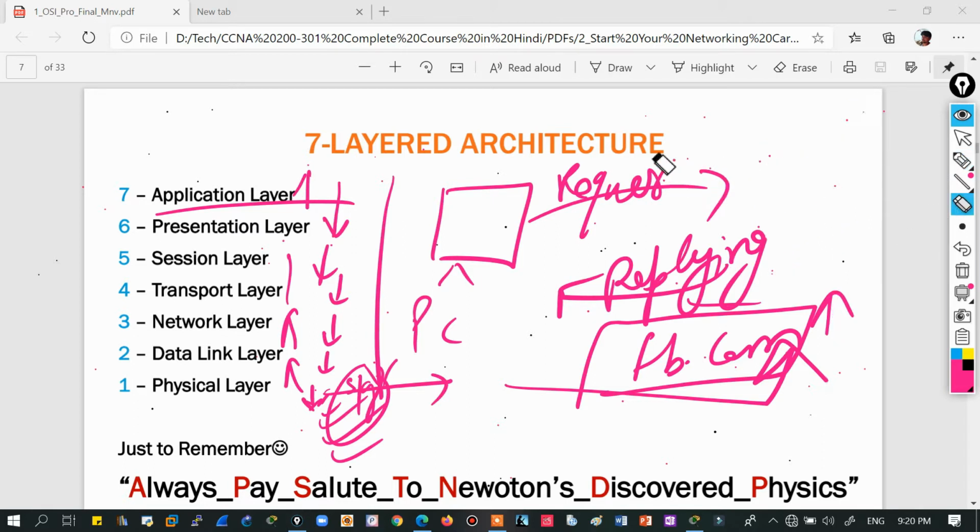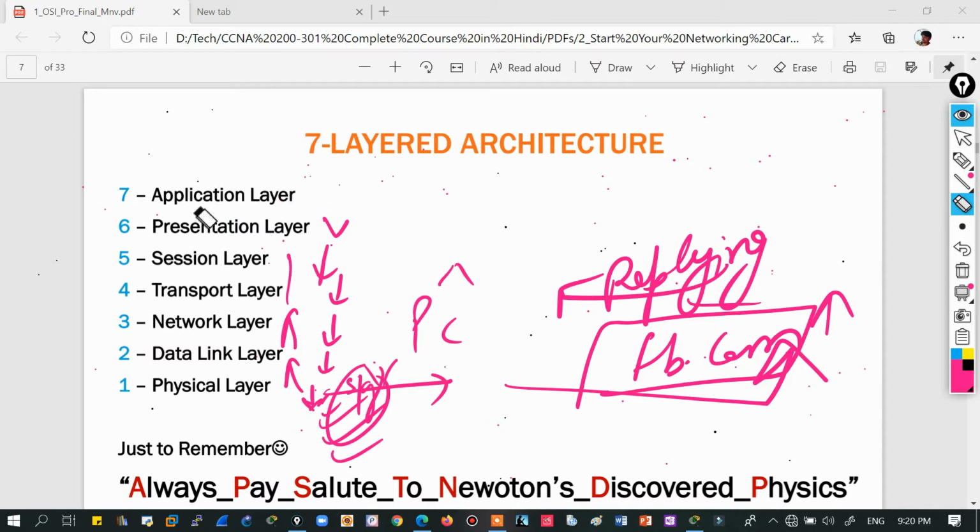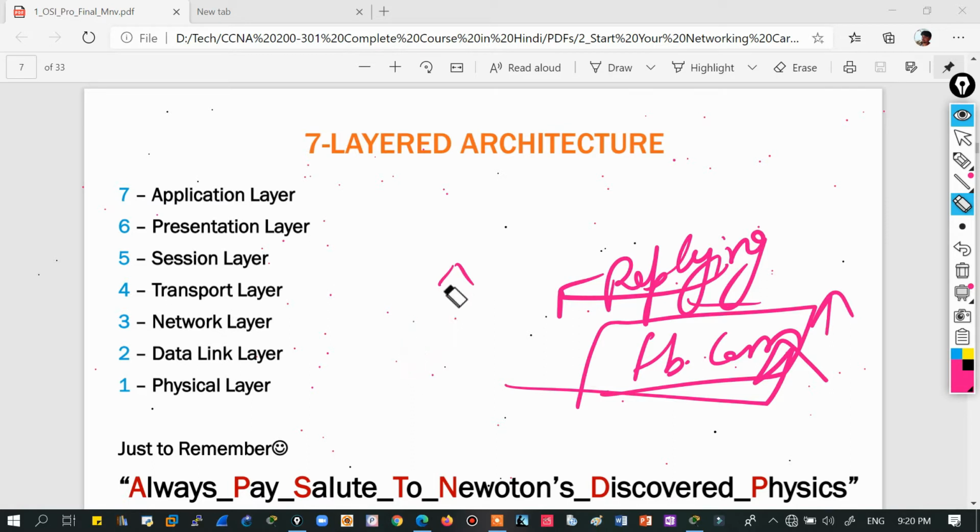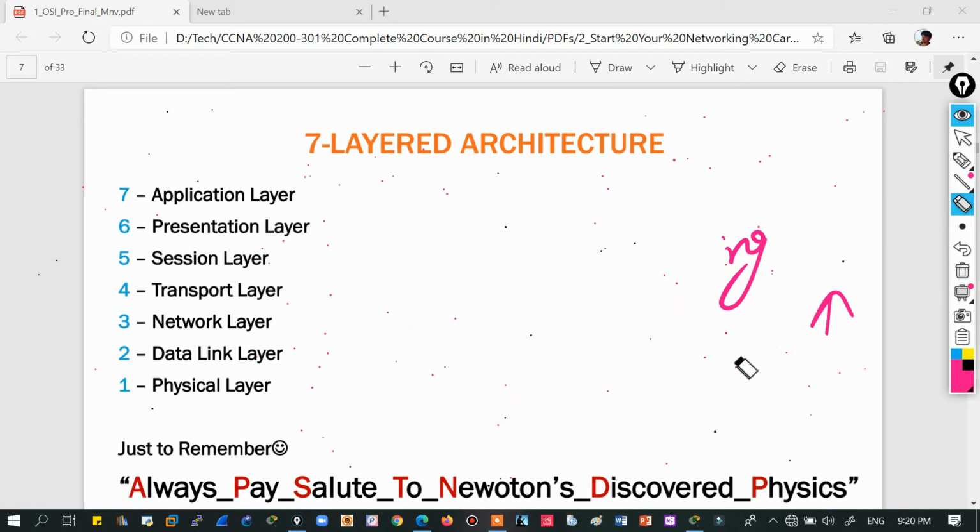So it depends which is the first layer. When I'm sending, this one is first, and when I'm receiving, that one is first. And one more thing: for networking people, being a network engineer or network admin, this is your first layer when doing troubleshooting and maintenance, but when we are programmers and application developers, this is the first layer. So I would like to give you these two reference parameters, so you can use either of them or both as per your requirement. But this is about which layer is first and which one is last.